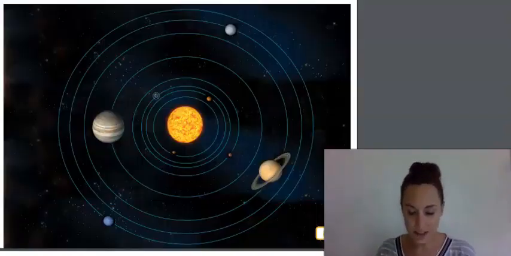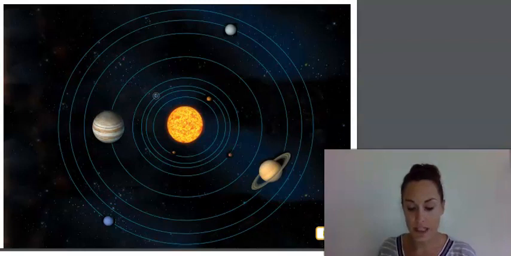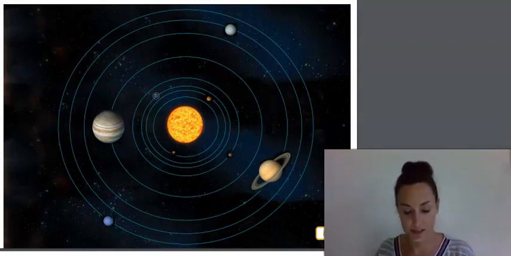The word solar is used to describe something that is related to the sun. For example, solar energy refers to the heat and light that come from the sun. Planets and other celestial bodies that orbit the sun make up what is known as the solar system. This diagram shows the 8 major planets in our solar system.